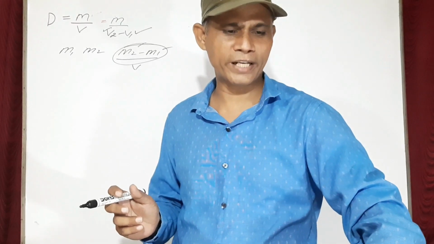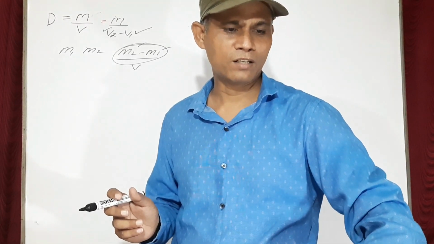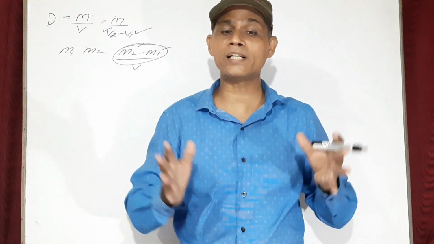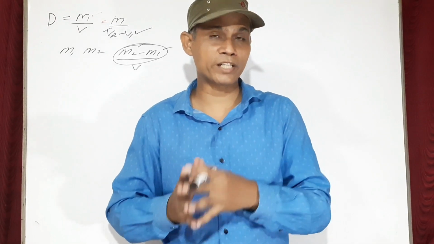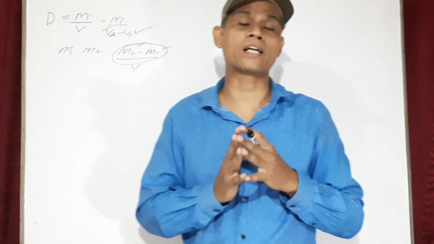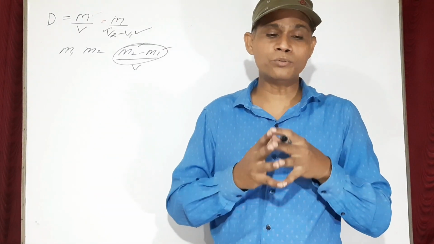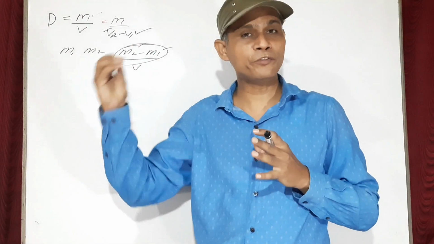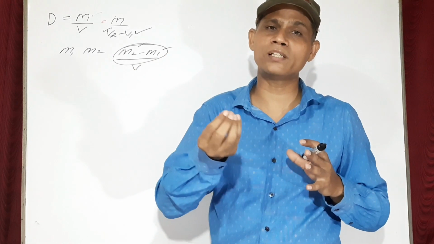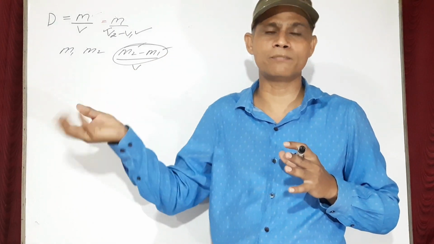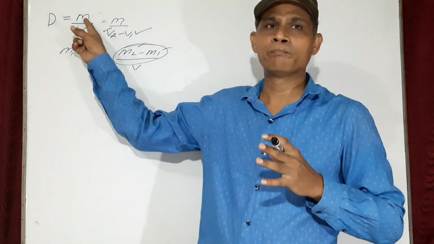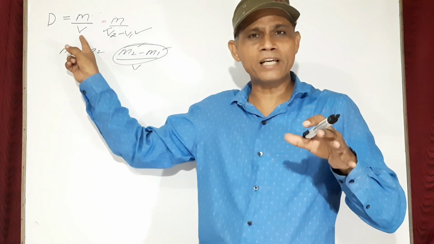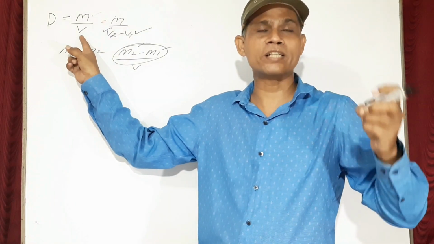Now next question is question number 30. How will you find the density of an irregular solid using measuring cylinder and then using Eureka can? So first of all, you are to find the density of an irregular solid. If you are having an irregular solid, mass can be calculated very easily by putting it on the physical balance. So mass is no problem. Problem is of volume. How will you measure the volume? Volume can be measured by using the measuring cylinder.